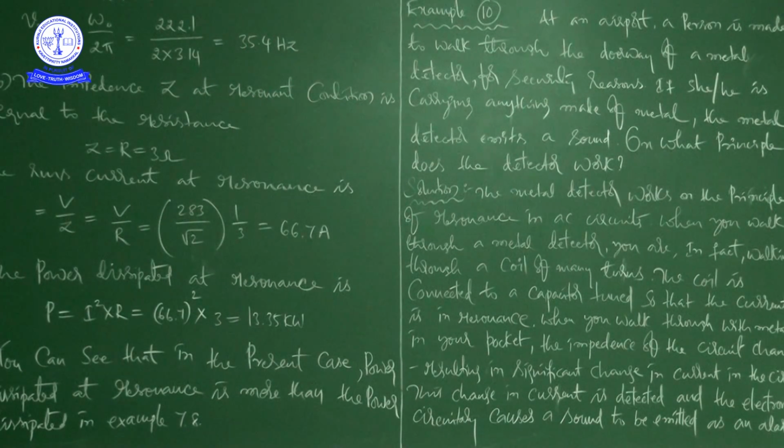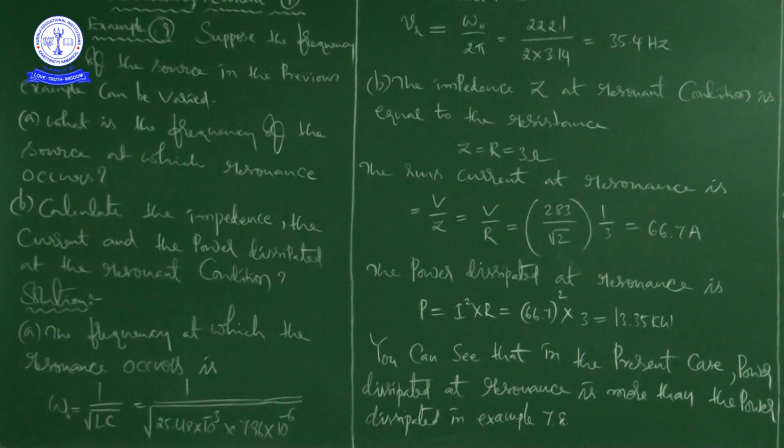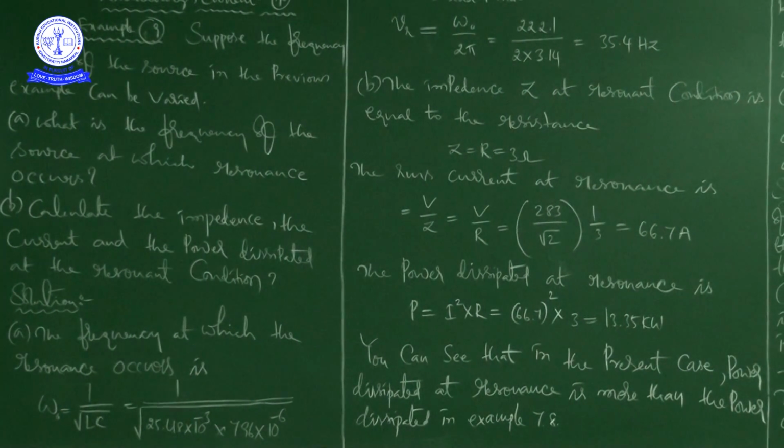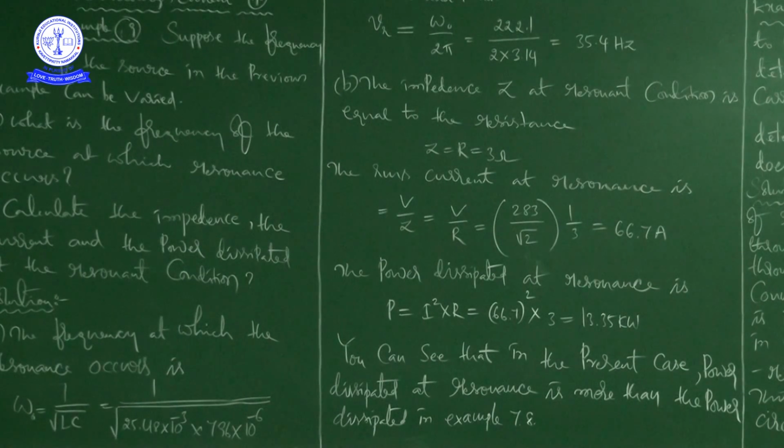Then he is asking to calculate impedance, current and power dissipated at the resonance condition. So we calculated impedance as 3 ohms, current as 66.7 amps, and power dissipated at the resonance condition as 13.35 kilowatts.